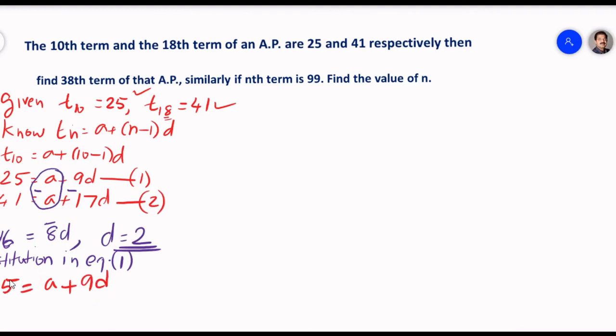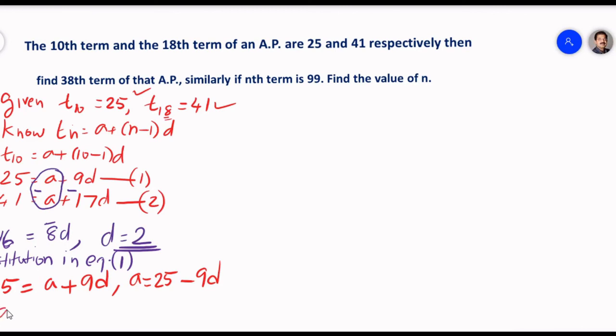We rearrange it: 25 is equal to a plus 9d can be written as a is equal to 25 minus 9d. Please bear with me because while making this video something got cut off. Okay, a is equal to 25 minus 9d. We have got an equation for a now.